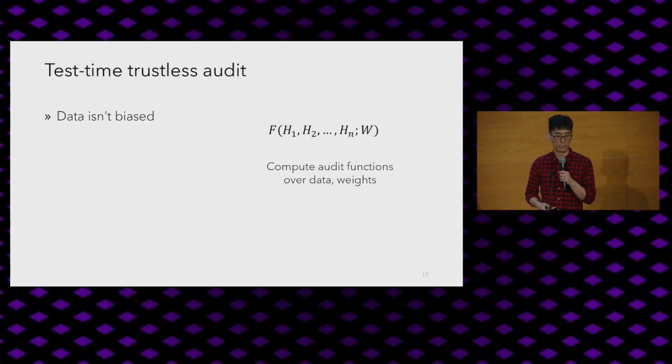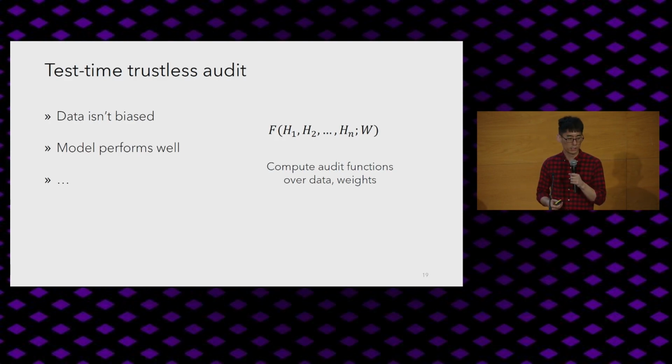For example, that your data isn't biased for medical ML, that your model performs well, also, for example, for medical models, and say that your timeline isn't biased, and a whole host of other things that consumers might want to know about the models that they're consuming. Another important type of audit might be that your training data doesn't contain any copyrighted images.